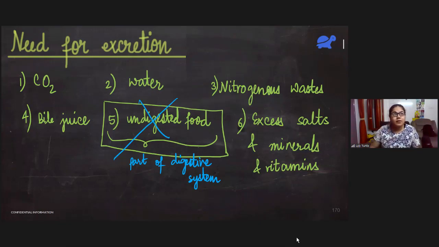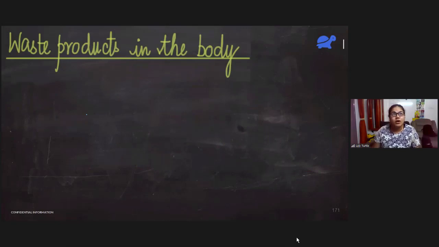So remember that excretion is required for the removal of these five substances: carbon dioxide, water, nitrogenous wastes, excess of bile juice, and whatever salts or minerals and vitamins are in excess. Only these portions are removed by excretion. These are the various waste products in our body.